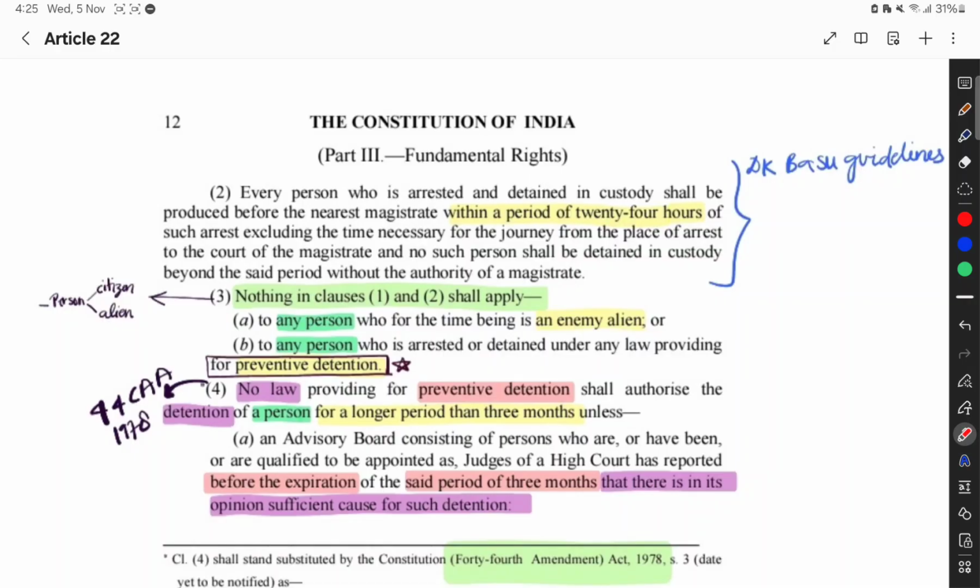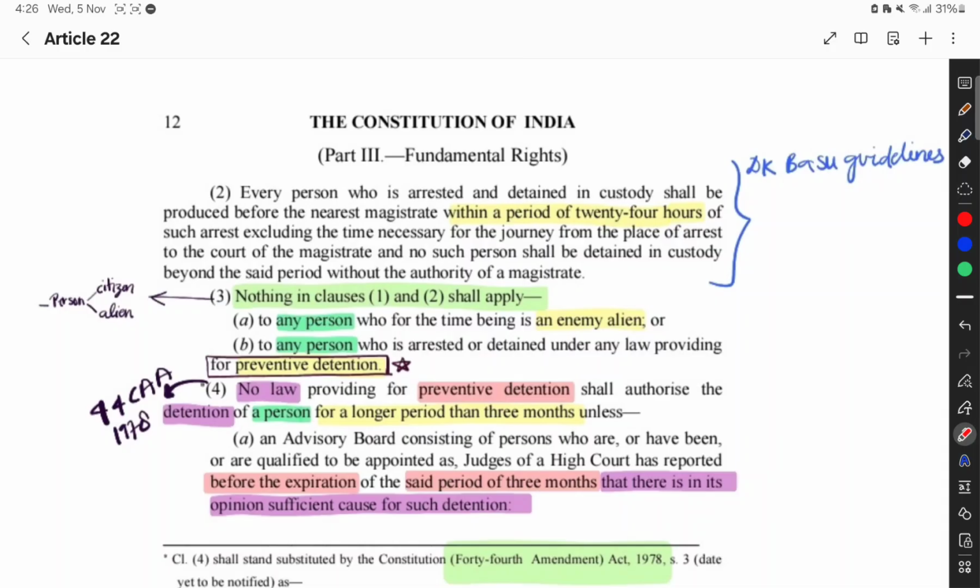So if we summarize, clause number 1 and clause number 2 provide the safeguards allowed in ordinary laws or punitive detention. What are these? First, the right to be informed about the grounds of arrest; second and third, the right to consult and to be defended by a legal practitioner.